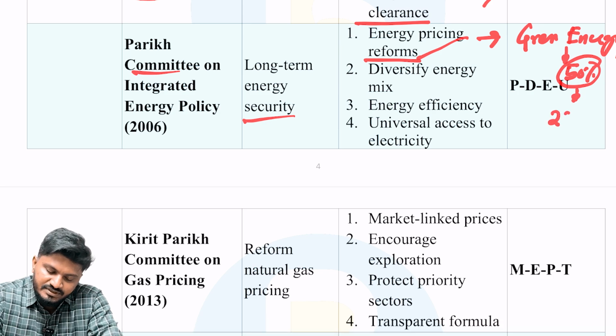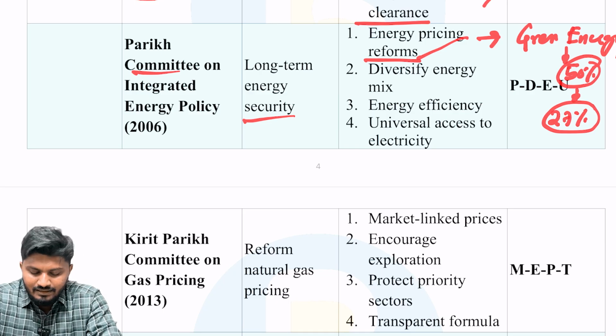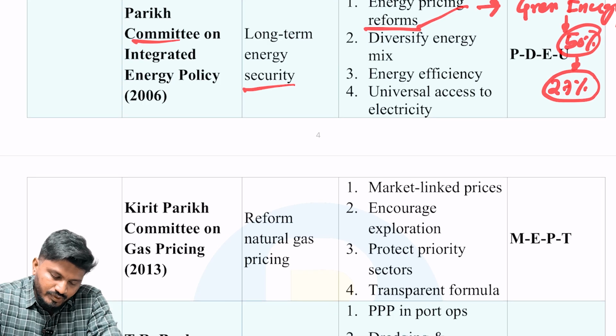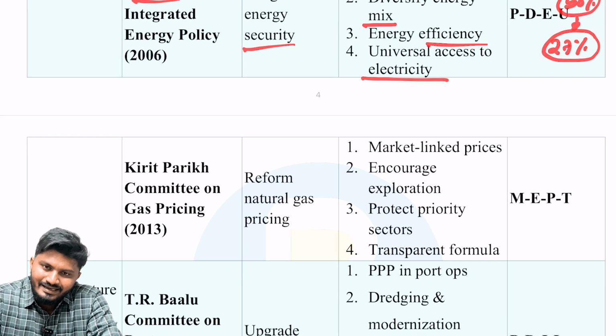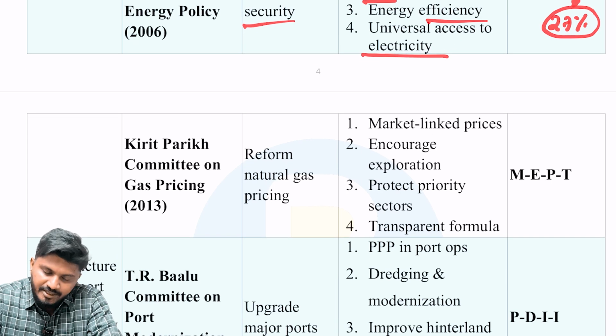However, only 27% of that capacity is actually running at the moment. So there are some issues. Here you can use this recommendation for green energy, on the gap between capacity and actual production. The aim is to diversify the energy mix, improve energy efficiency, and universal access to electricity. All these recommendations were provided by the Kirit Parikh Committee.